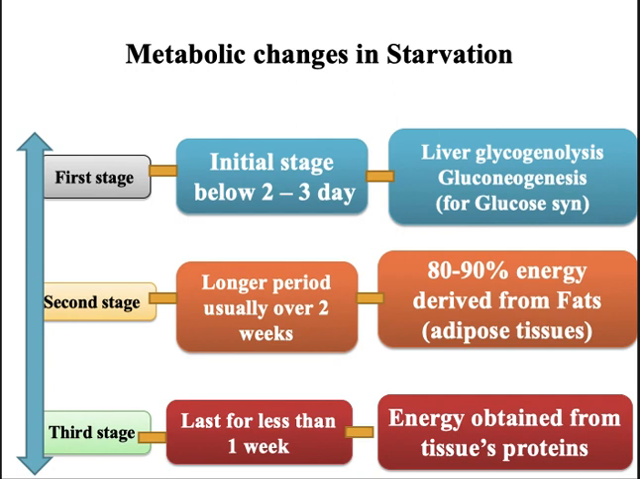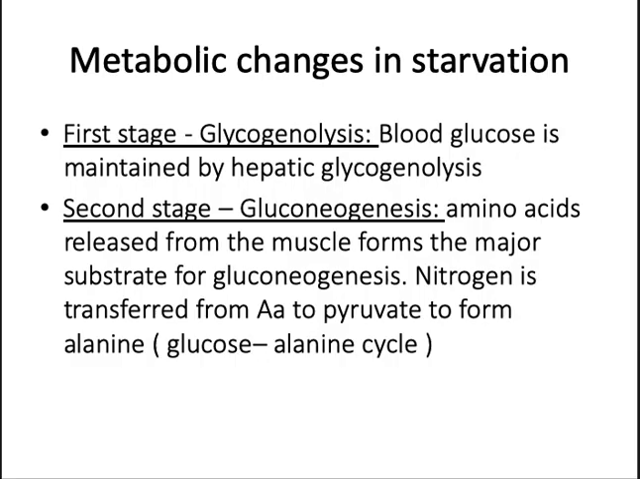So now we'll go on to the different stages of starvation. So the first stage, what happens? It is glycogenolysis, that is, the blood glucose is maintained by the hepatic glycogenolysis. The second stage is gluconeogenesis, that is, the amino acids released from the muscle form a major substrate for gluconeogenesis. The nitrogen is transferred from the amino acids to pyruvate to form alanine, that is the glucose-alanine cycle.